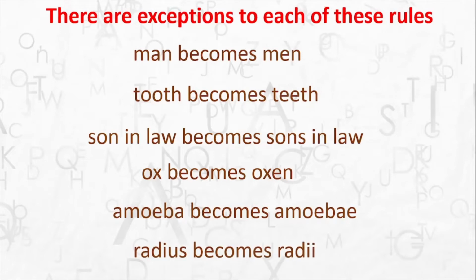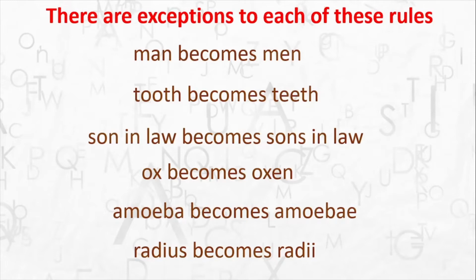Now, children, there are certain plural and singular forms which do not change also, okay, which remain the same. For example, swine remains swine, sheep remains sheep, deer remains deer, fish remains fish, and so on. You never say fishes, you never say deers, you never say sheeps, but you still say sheep, deer, fish, swine, etc. Alright, so these are all the various rules and examples as far as singular and plural is concerned.